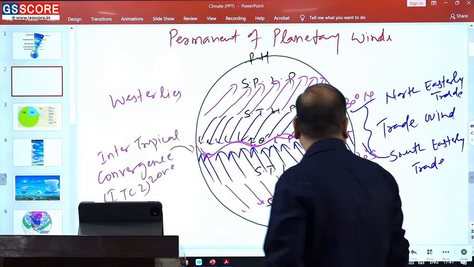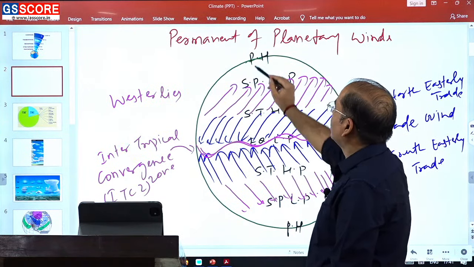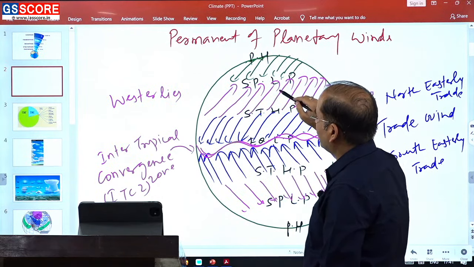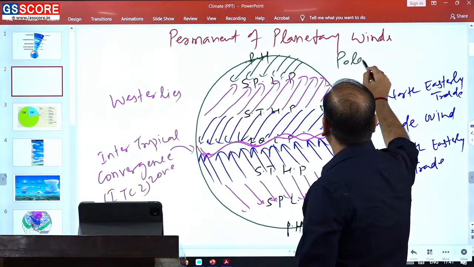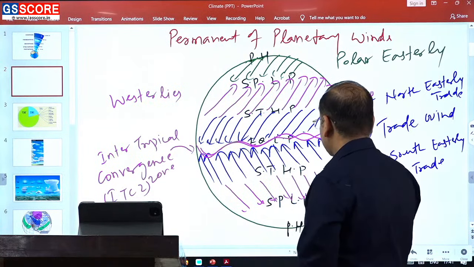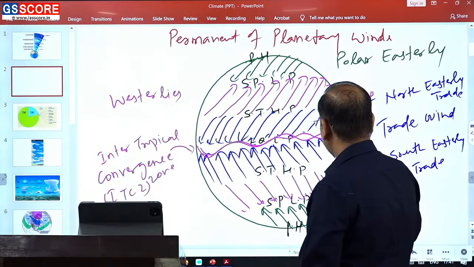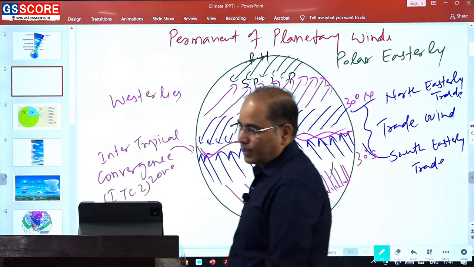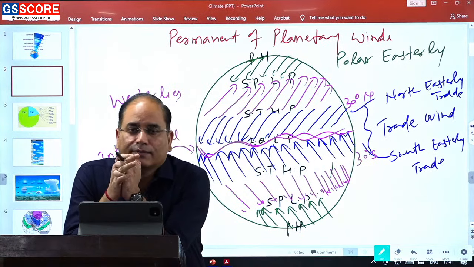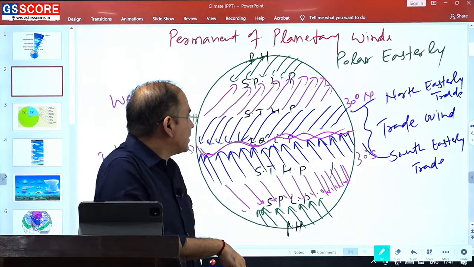The last wind will be from the poles to the subpolar area, in the form of polar easterly. So we have three sets of wind: trade winds, westerly, and polar easterly. These are the three planetary winds, the three permanent winds.